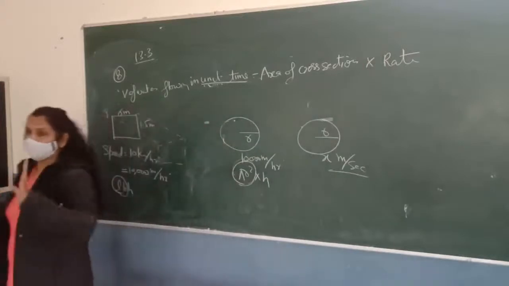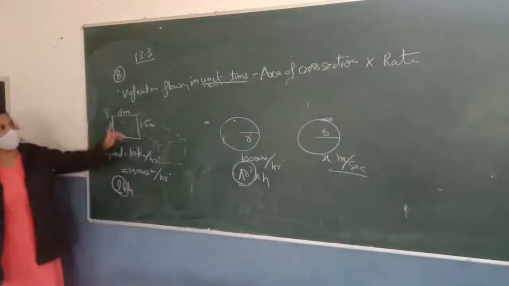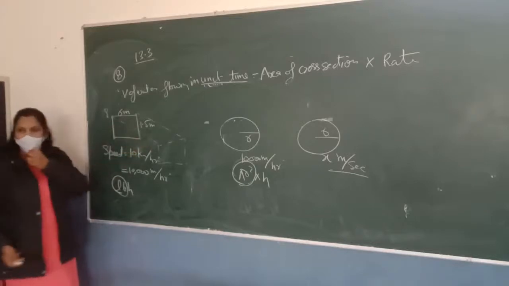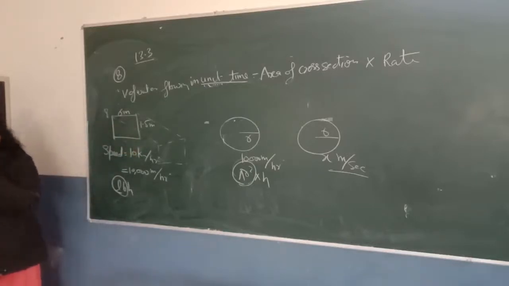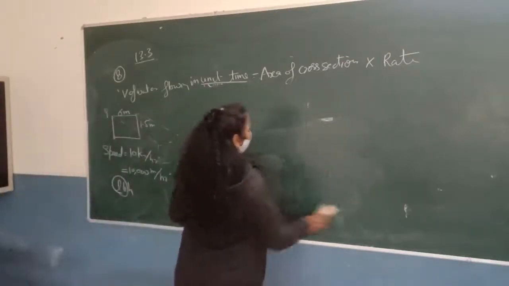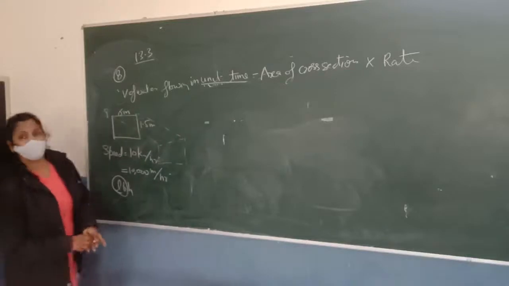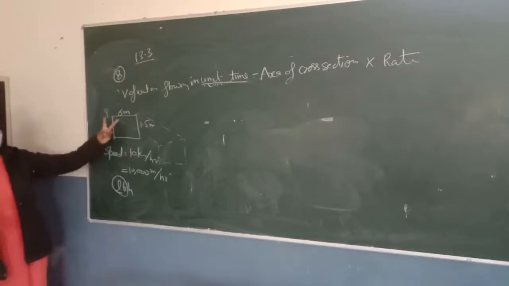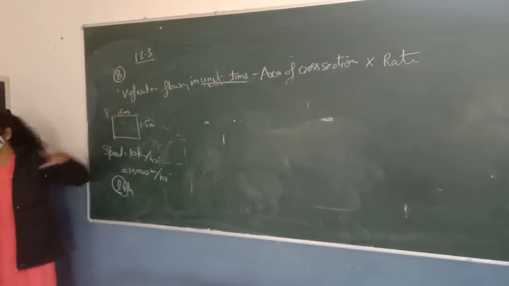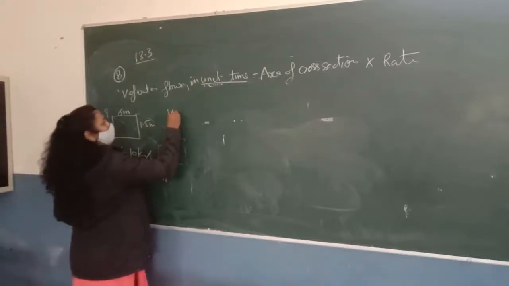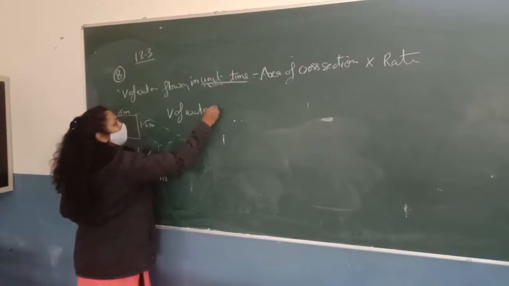This is a very simple formula and you can really understand where this formula comes from. If you want to find the volume of water flowing in the unit time, it will be area of cross section into rate. Is it clear? So in this question, the canal question, first you should write all the values which are given in the question, like what is the width of the canal, what is the depth of the canal, and what is the rate of flowing of the water, and then you will find the volume of water flow in